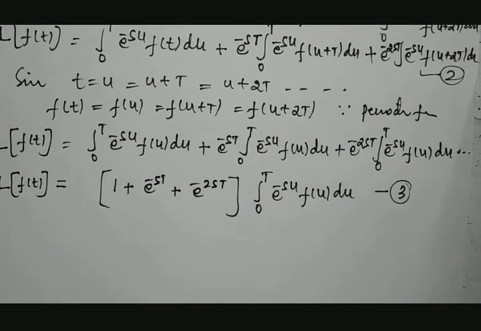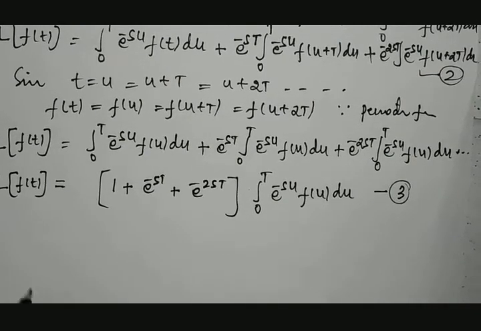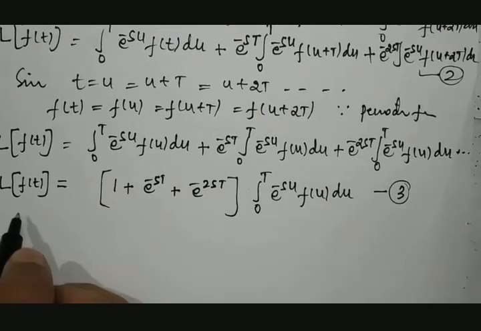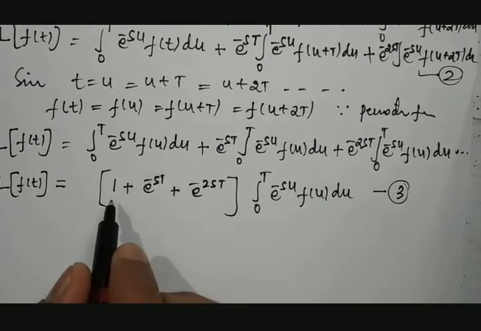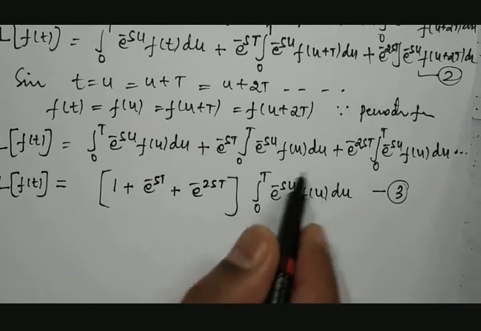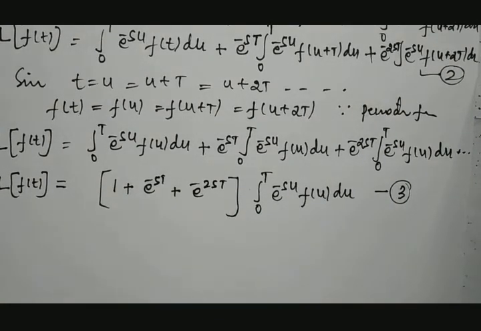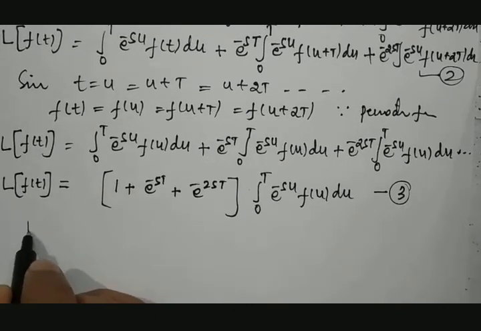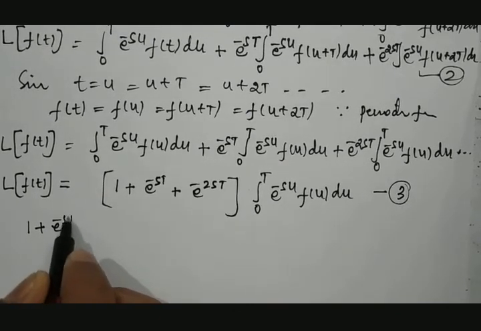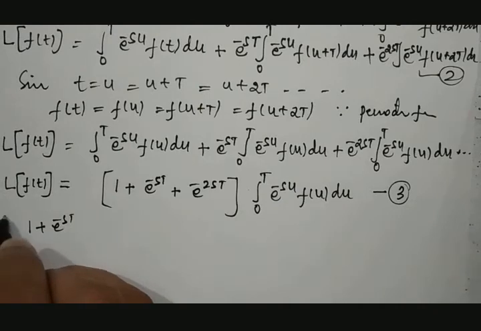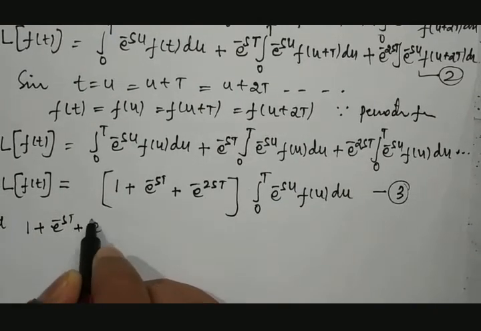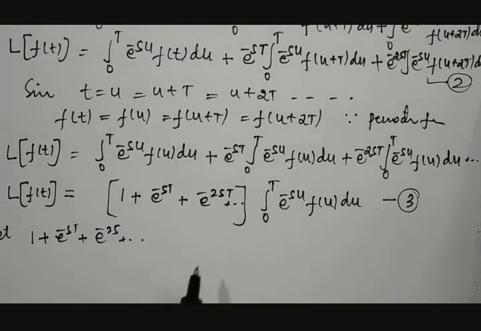Okay, so I'll go back to previous knowledge of geometric series. In equation number 3, the coefficient of the given integral looks like a geometric series of the form 1 plus e raised to minus sT, plus e raised to minus 2sT, and so on, because it will be continued.